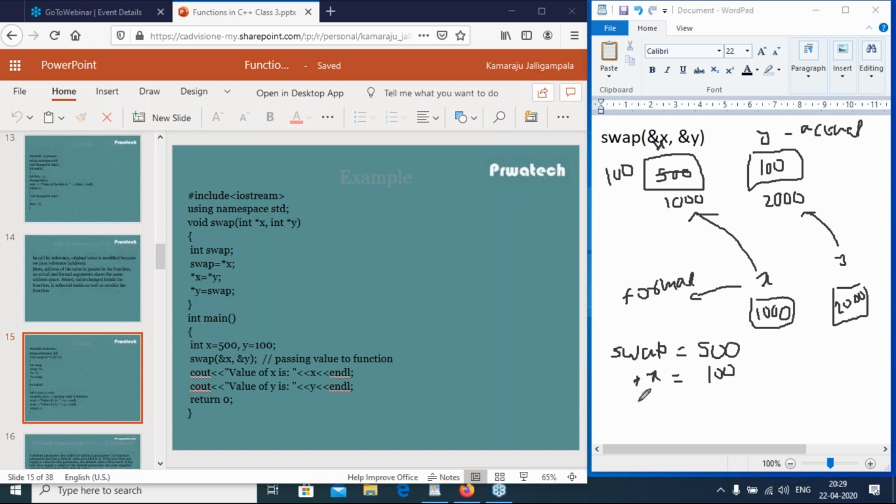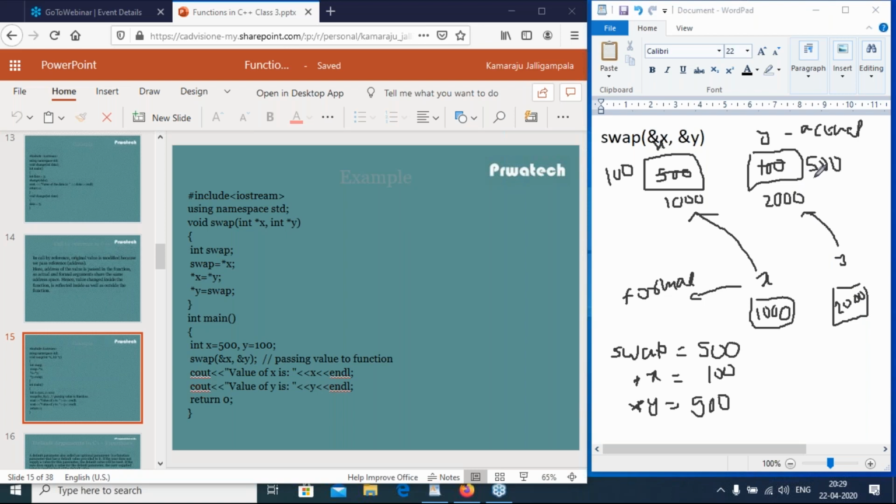Then the third statement, *y = swap. What is the value of swap? It is 500. *y means the value at y, so the value at 2000. The 100 there is replaced with 500.